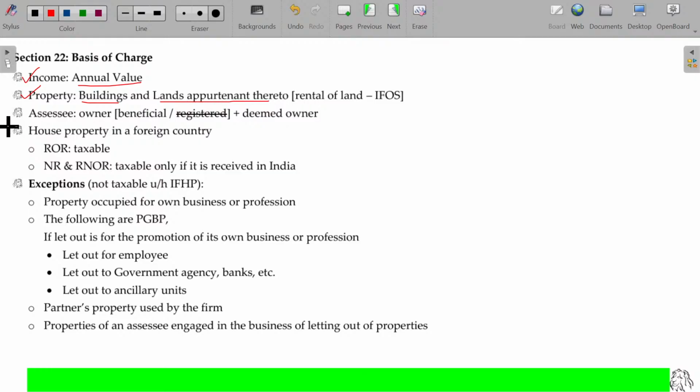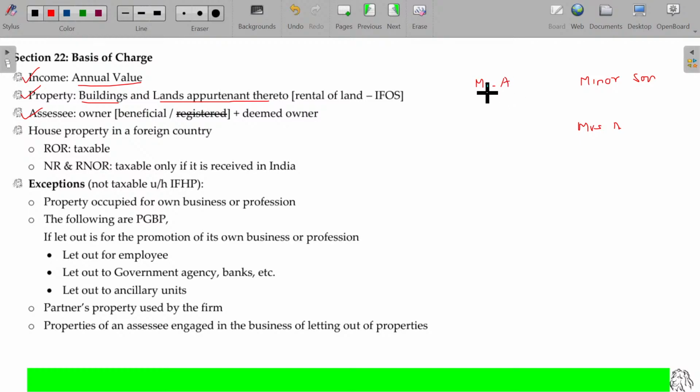Okay. And who has to pay the tax? The assessee. Who is called assessee? The beneficial owner. For example, Mr. A and his minor son or Mrs. A.